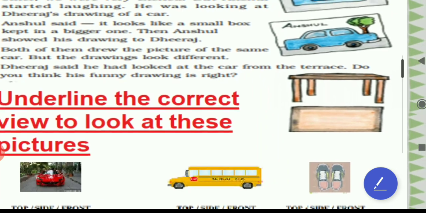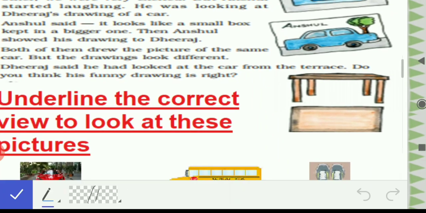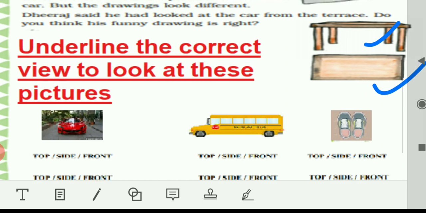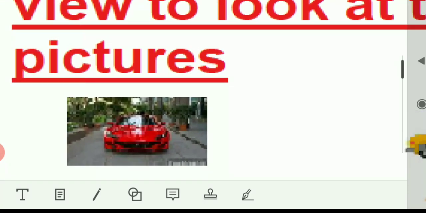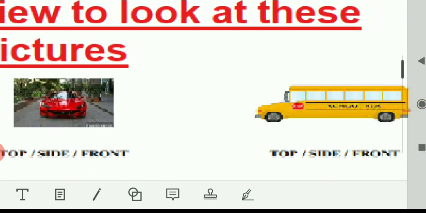Are you able to look at this table? So, is it looking like a part of table or not? Yes, this is the top view of the table. When you look at it from the top, like from a terrace or from stairs, you will see that this is the actual picture of the table from the top. Now, are you able to see this car? Okay, I'll show you on the next page.